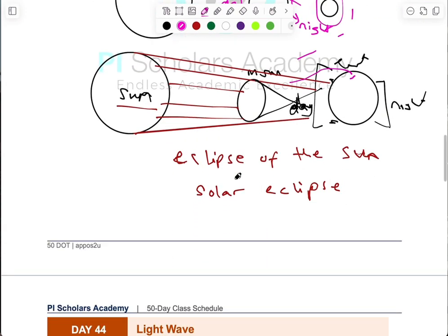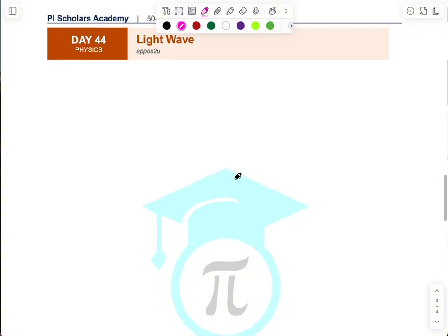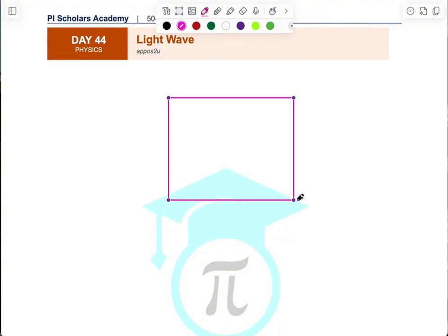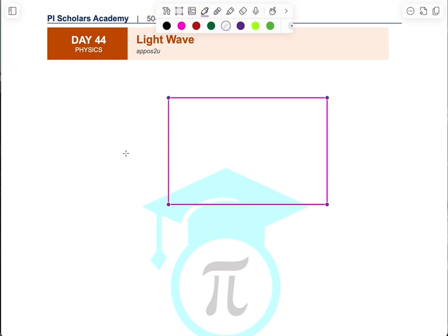Now the pinhole camera basically uses the concept of rectilinear propagation of light to produce images. So what happens is that we have a box-like device, and in this box-like device there is a pinhole that is created in it. I'm going to use this to create the pinhole. So here you have a pinhole, and on one side of this box you have a screen.